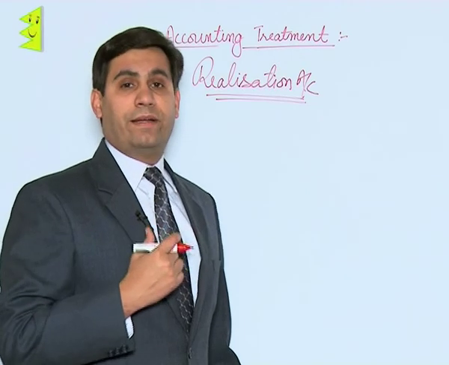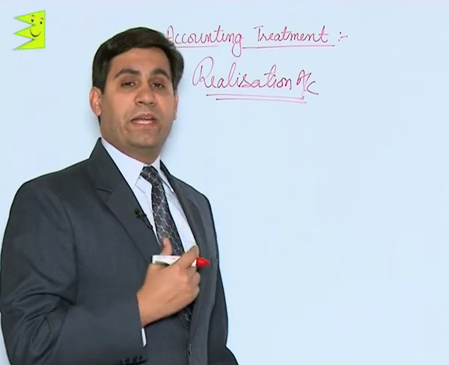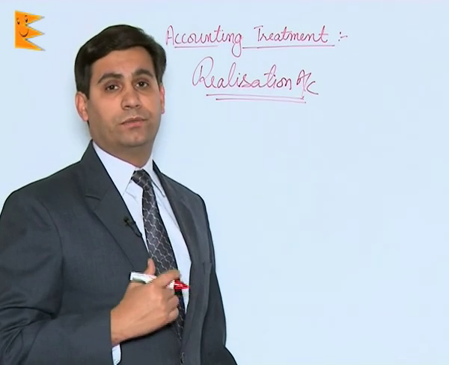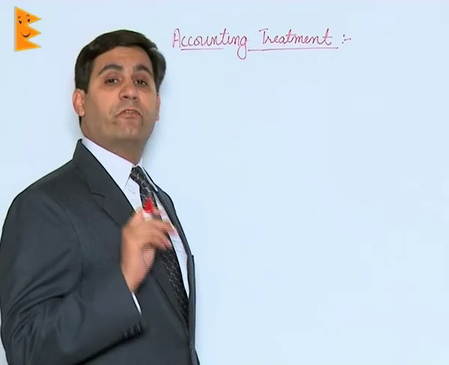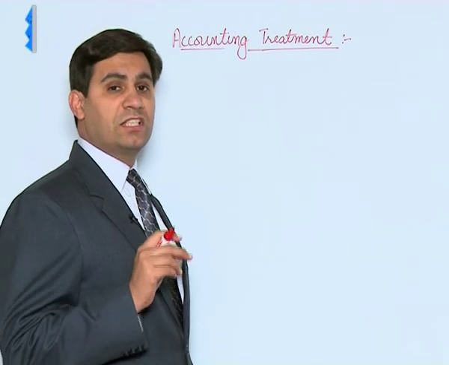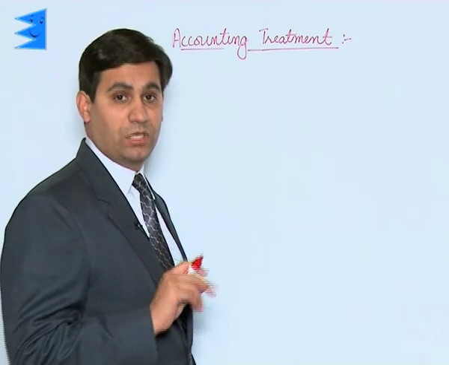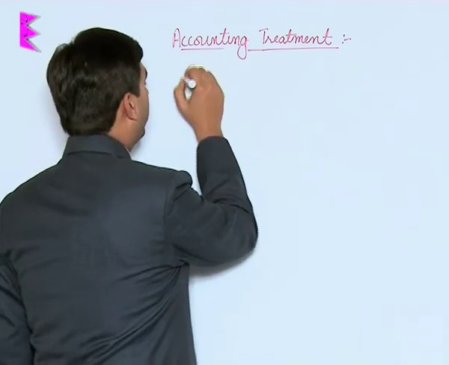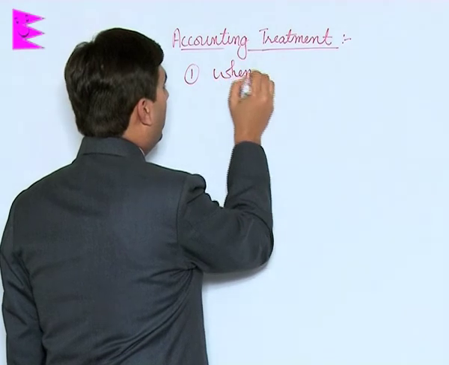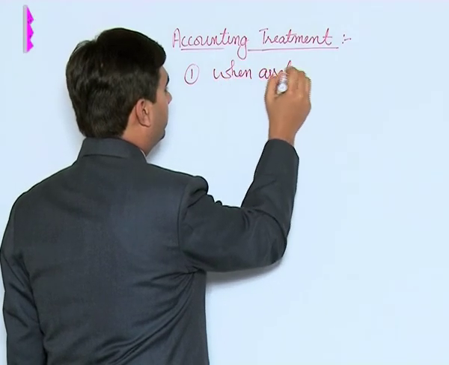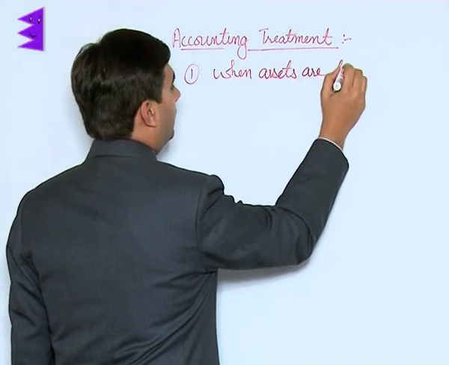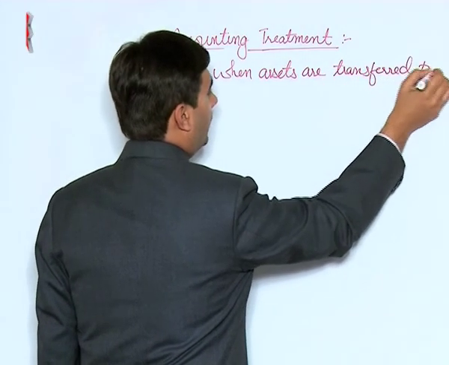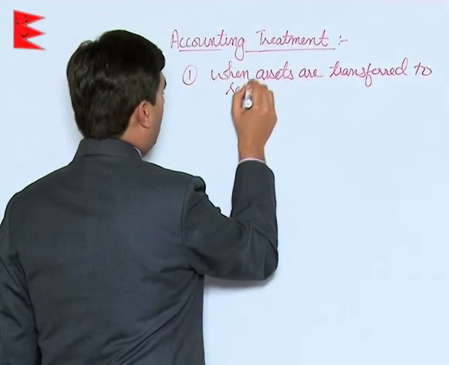Now let us move to journal entries. How this transfer is made and how realization is reflected upon through realization account. The first step while preparing realization account is to transfer the assets to realization account. That is the assets which are appearing in the balance sheet. So the first case is when assets are transferred to realization account.